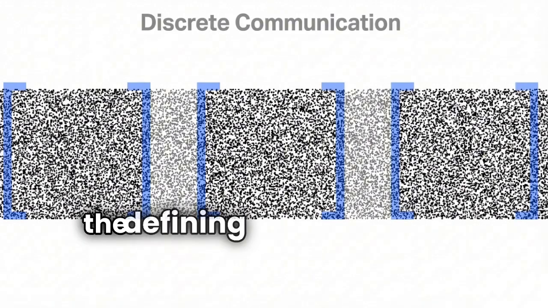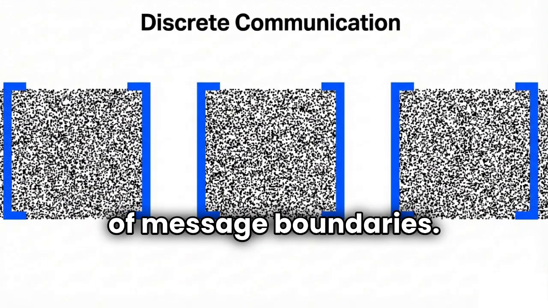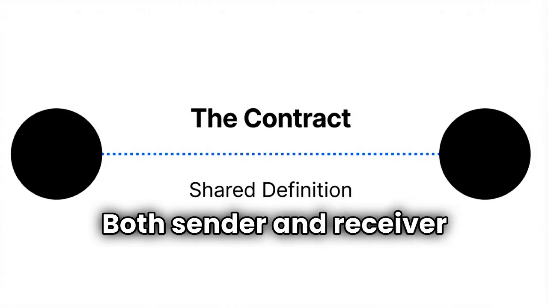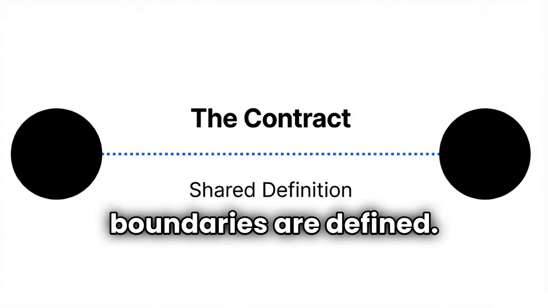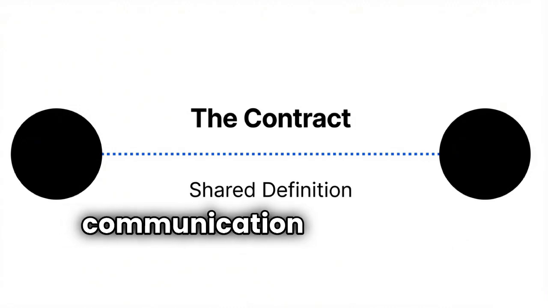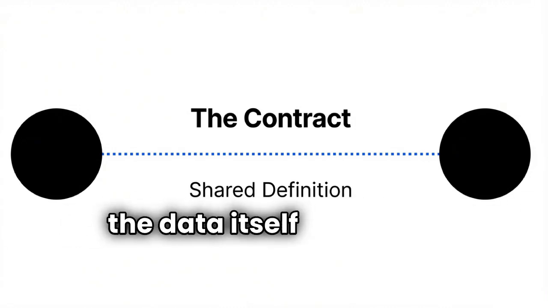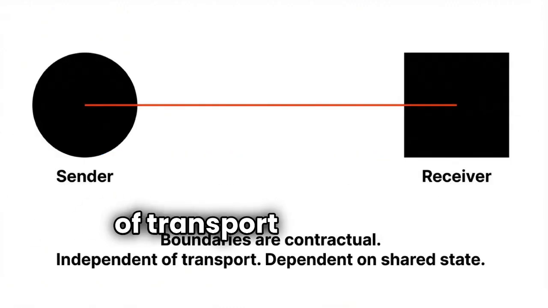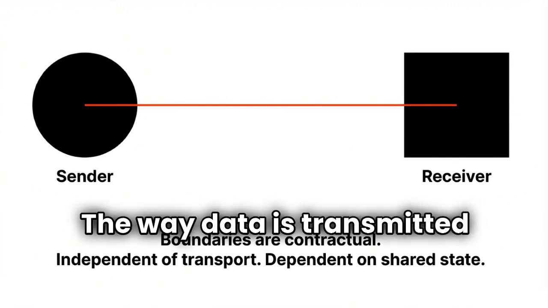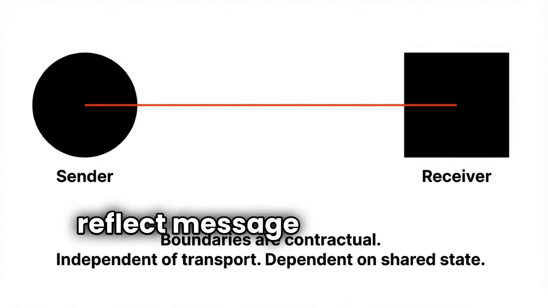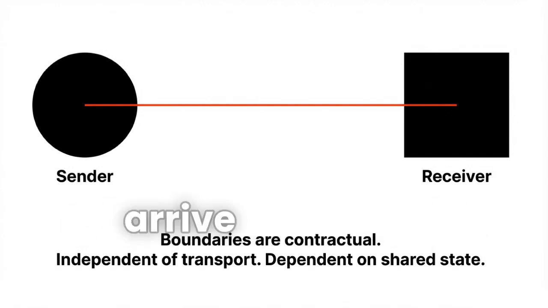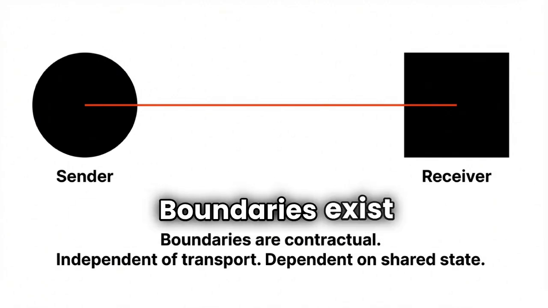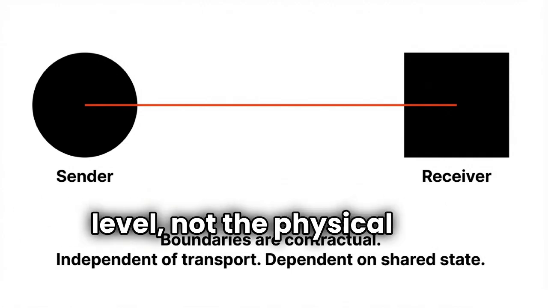Now let's examine the defining characteristics of message boundaries. First, message boundaries are contractual. Both sender and receiver must agree on how boundaries are defined. If they do not, communication fails, even if the data itself is correct. Second, message boundaries are independent of transport behavior. The way data is transmitted does not necessarily reflect message boundaries. A single message may arrive in pieces. Multiple messages may arrive together. Boundaries exist at the logical level, not the physical one.